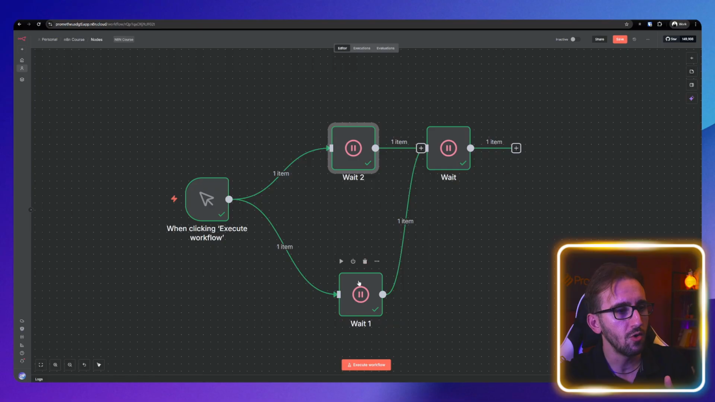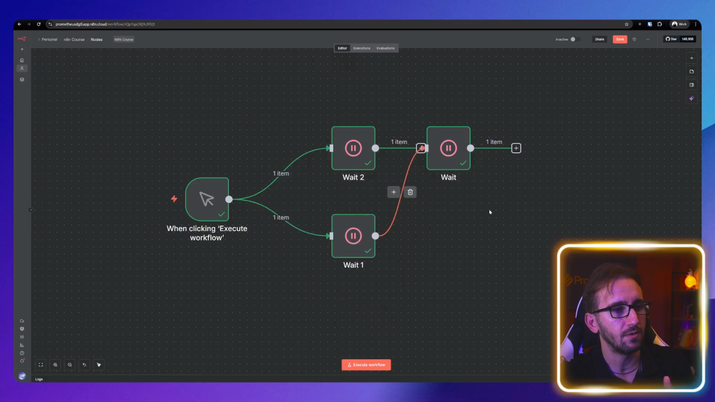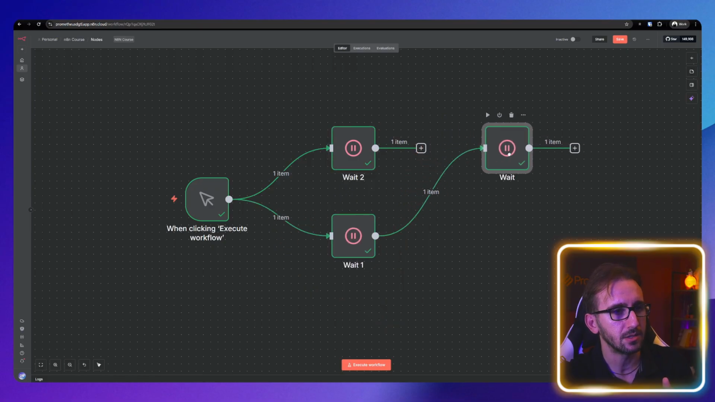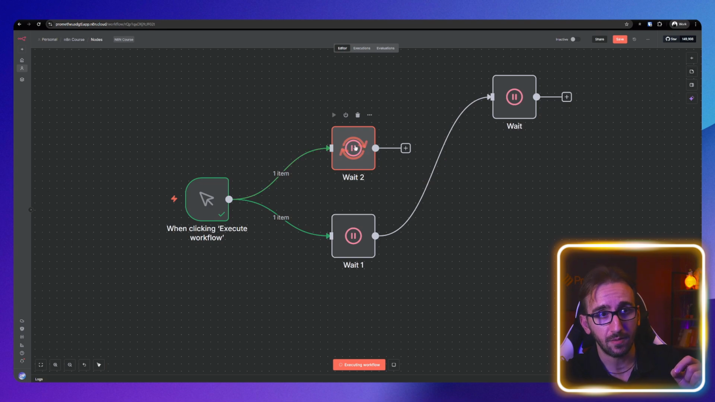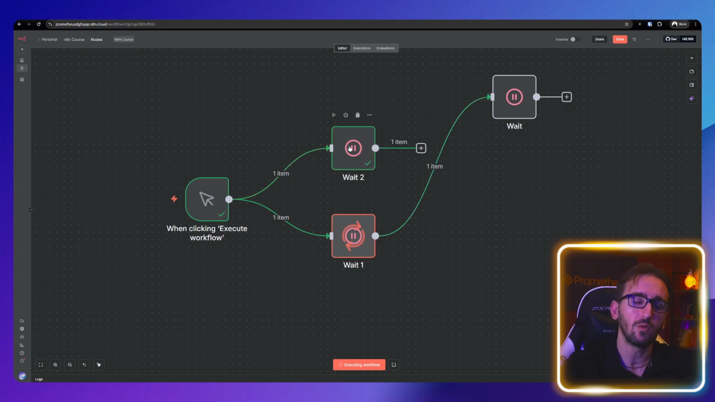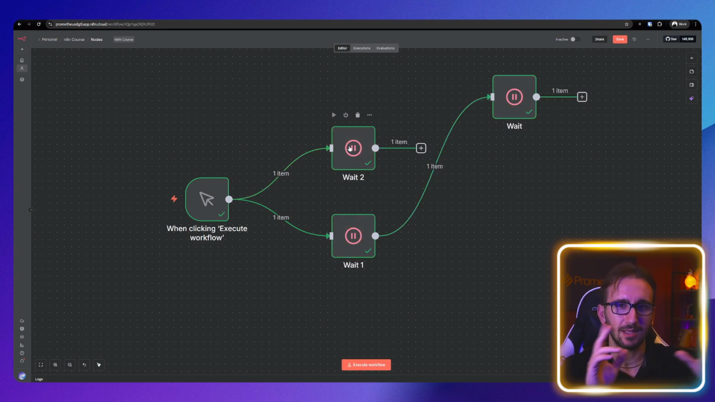Also, only the beginning node matters. So notice that right now the wait 2 is higher than wait 1, so it will run first. It doesn't matter that wait 1 is connected to another node that's a little bit higher even than the first one. So in this case, the wait 2 is going to run first, and when it finishes, then we're going to go to the second branch. So just something to remember so you're not getting confused.